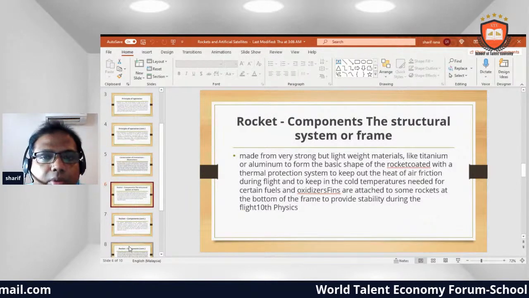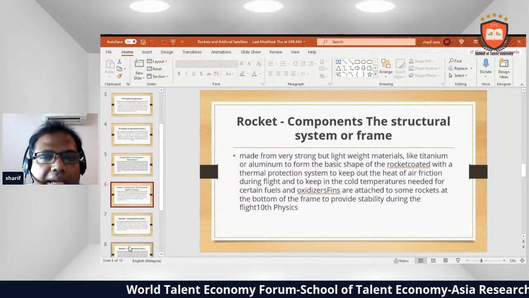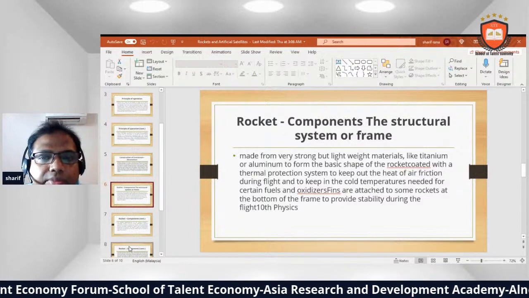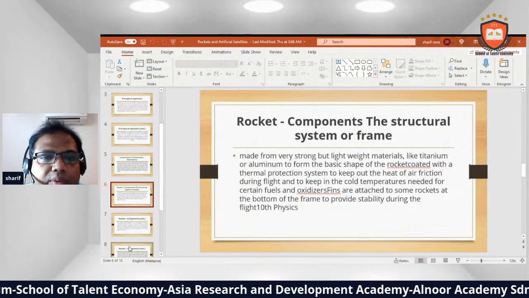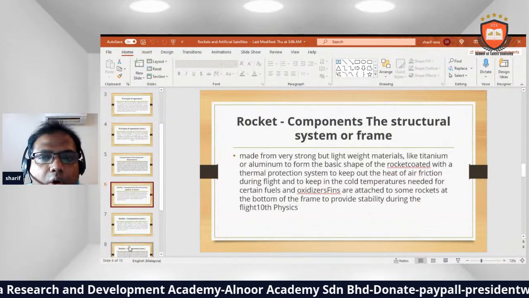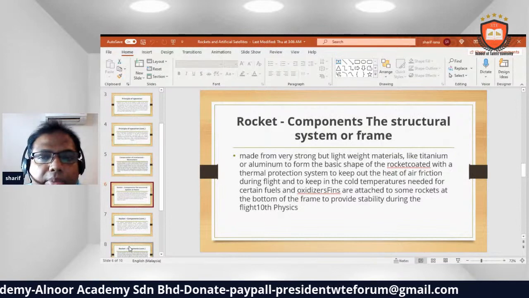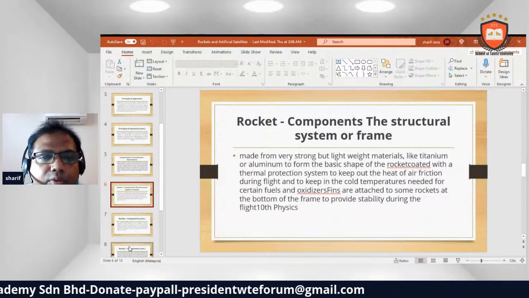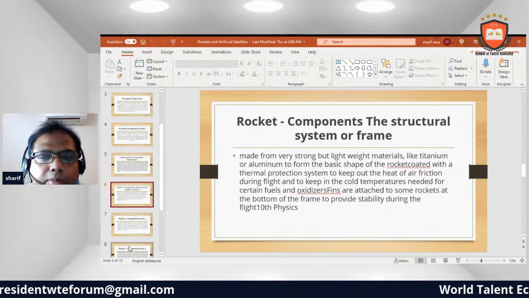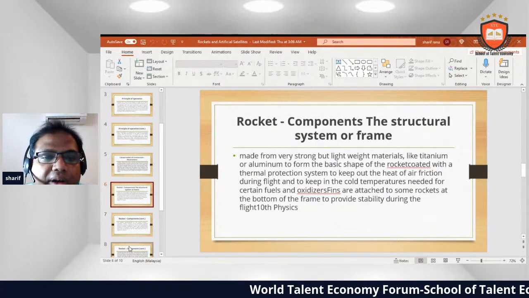Rocket components. The structure system or frame is made from very strong but lightweight materials like titanium or aluminum, or from composites. The basic shape of the rocket is coated with a thermal protection system to keep out the heat of air friction during flight, and to keep in the cool temperatures needed for certain fuels. Auxiliary fins are attached to some rockets at the bottom of the frame to provide stability during the flight. 10th Physics.